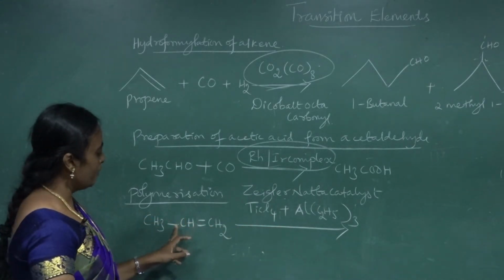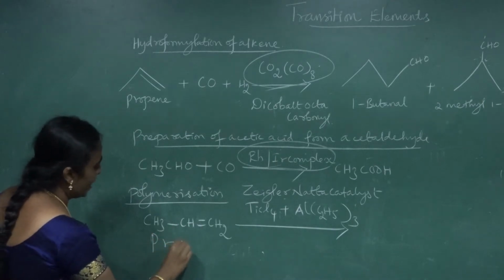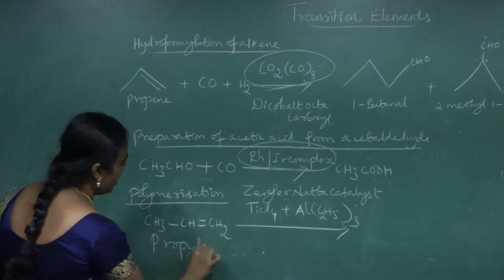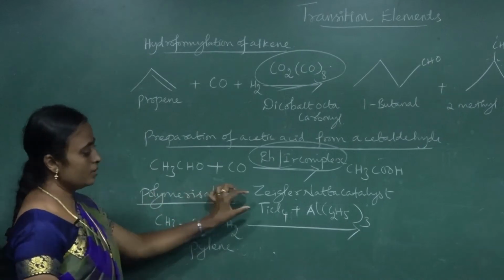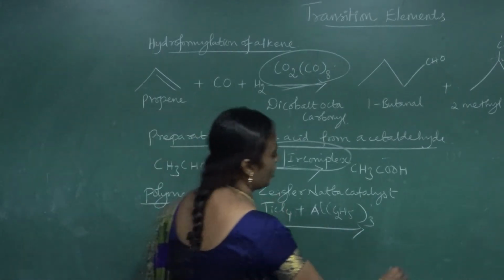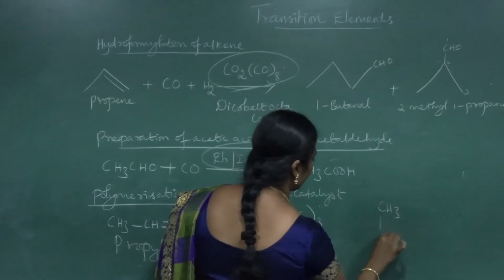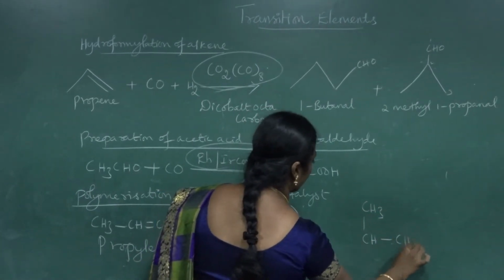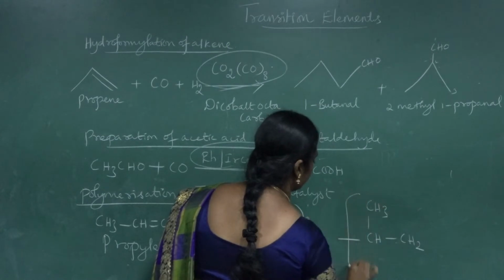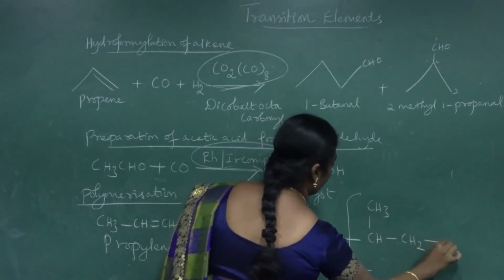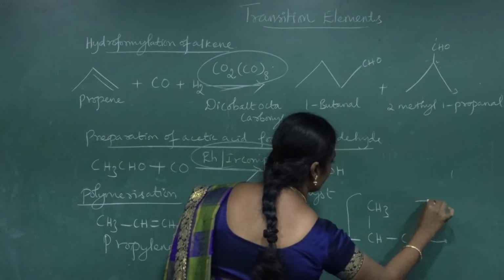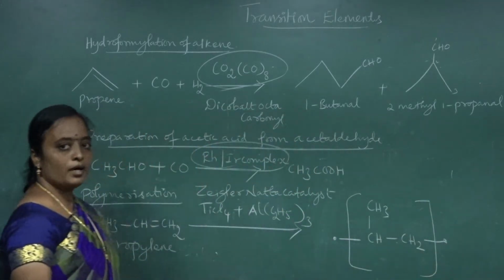This is a polymerization product. Okay. So whenever this propylene undergoes polymerization by using this catalyst, you will get a polymer. Suppose, polymerization means we should take n number of molecules.